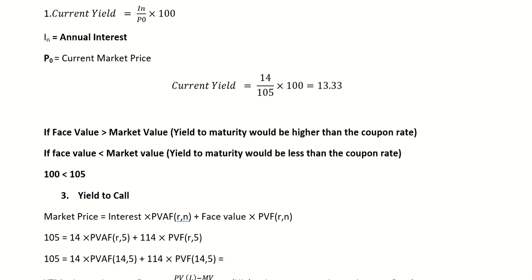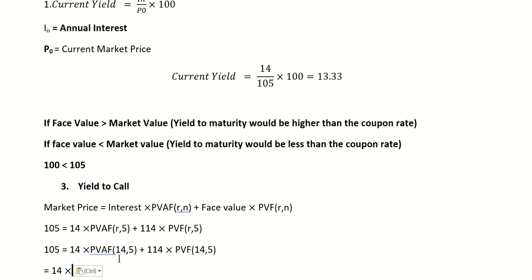You can refer to the PVF and PVAF tables. So if we see the PVAF table for 14% for 5 years, the value would be 3.3522, plus 114, and if I see the PVF table, 14% 5 years, the value would be 0.4972.